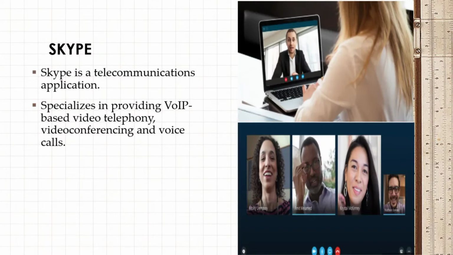The first tool that we have is Skype. It is a telecommunications application that specializes in providing voice over internet protocol based video telephony, video conferencing, and voice calls. This application totally helps us have a video conference when it comes to marketing strategy or doing our job, especially if you have an appointment. You can also use Skype as a medium of communication or video conference.